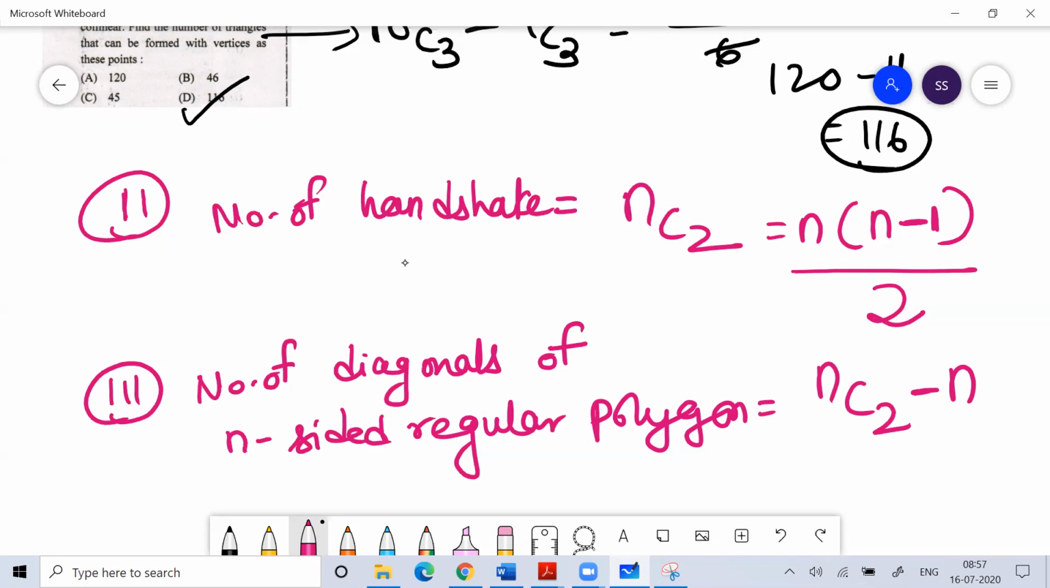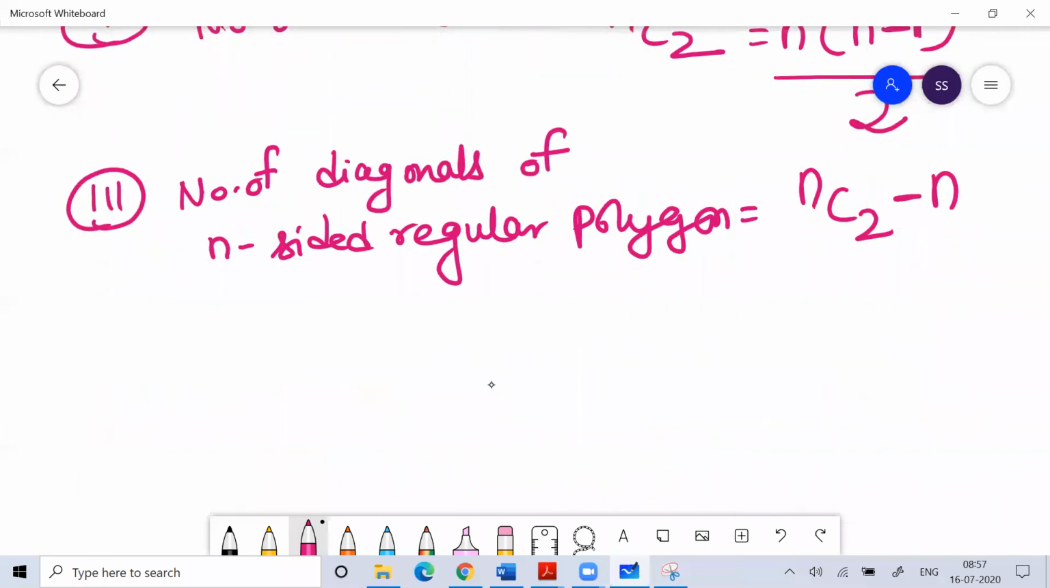So remember this formula, number of diagonals of an n-sided regular polygon. This formula is very important from the exam point of view. I hope you understand what a diagonal is. A diagonal is the line formed by joining two non-adjacent points.